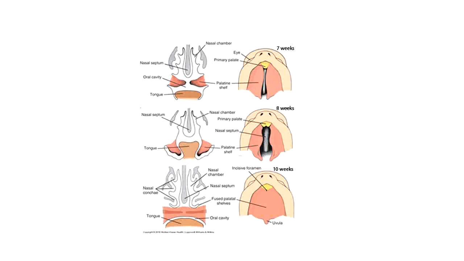So the final adult palate is formed from the primary palate, colored yellow, which is derived from the intermaxillary segment, and the secondary palate, which is formed by the fusion of two palatine shelves derived from the maxillary swellings. As you can see, the most posterior part of the palate, where the two palatal shelves fuse with each other, forms the uvula, and bone develops in the anterior part of the palate and becomes hard palate. Only the posterior most part of the palate remains soft, and it is known as soft palate.